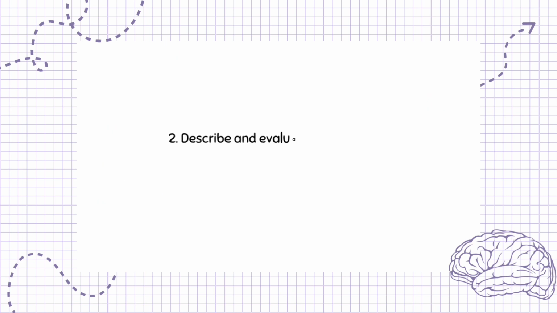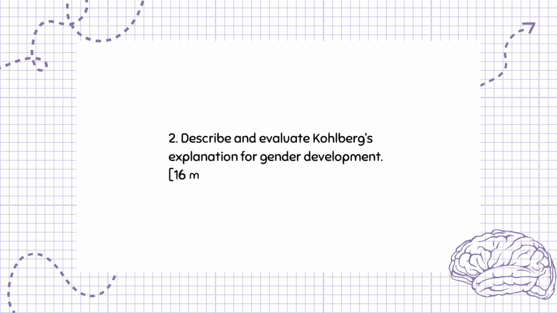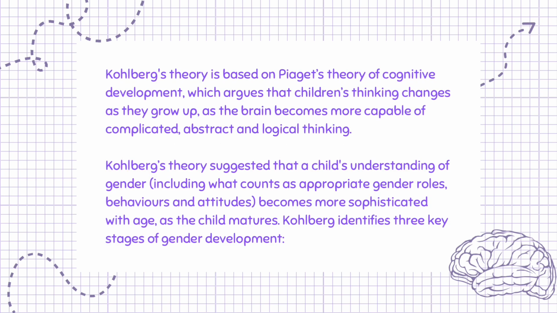Question 2. Describe and evaluate Kohlberg's explanation for gender development. 16 marks. Kohlberg's theory is based on Piaget's theory of cognitive development, which argues that children's thinking changes as they grow up, as the brain becomes more capable of complicated, abstract, and logical thinking.